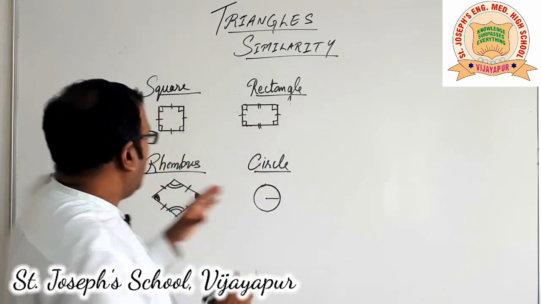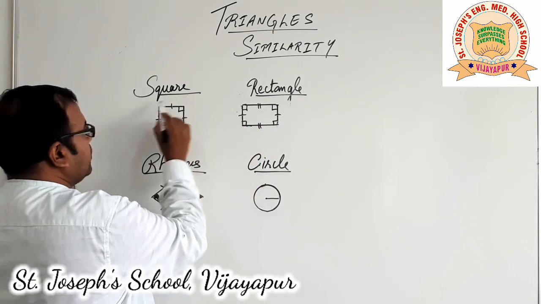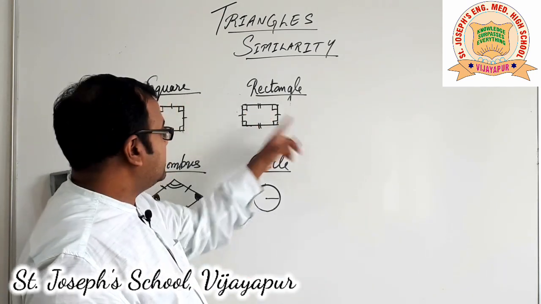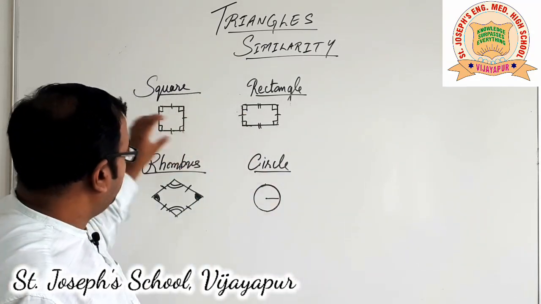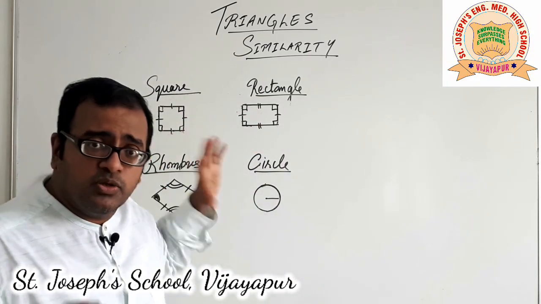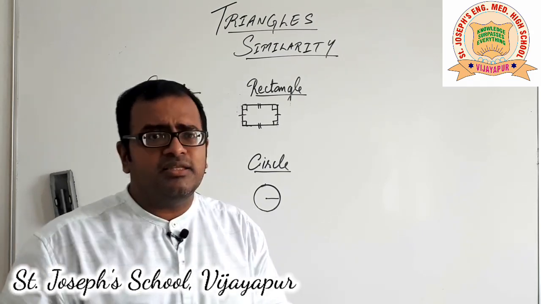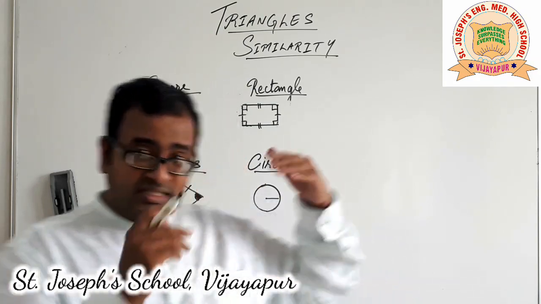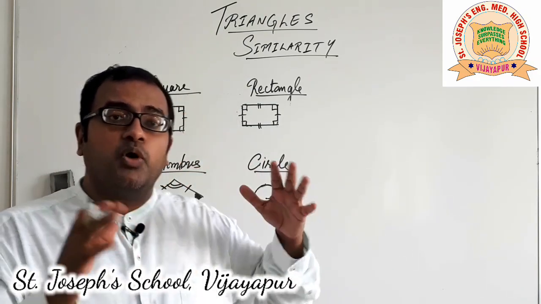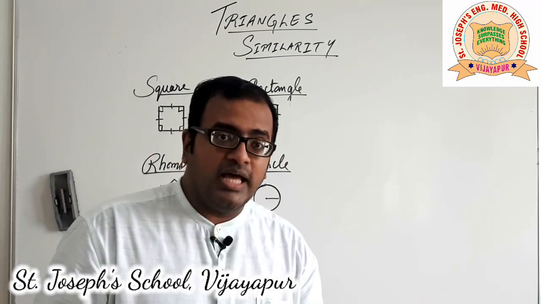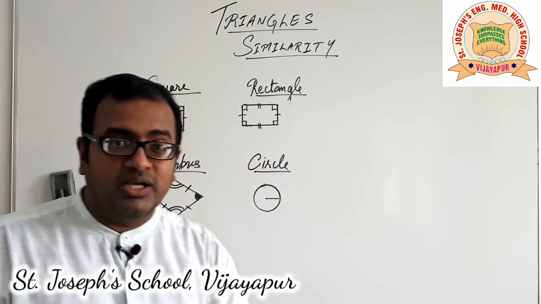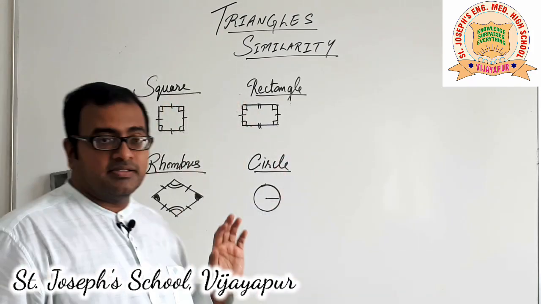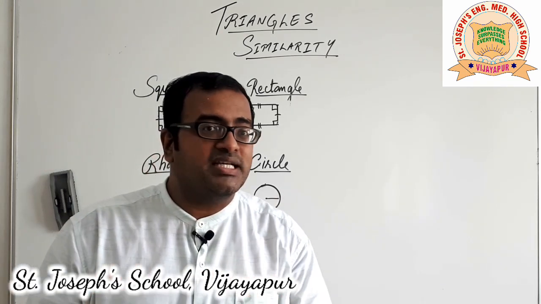But the opposite sides, if you look at, see here all the sides are equal, here all the sides are not equal. The opposite sides are equal and another set of opposite sides are equal. But do the shapes look the same? No, of course not. Then the argument fails if you say that only angles are equal. That's not enough. Till now we argued that if the corresponding angles are equal, that means the figures are similar. But here, we speak about angles, that is not enough.